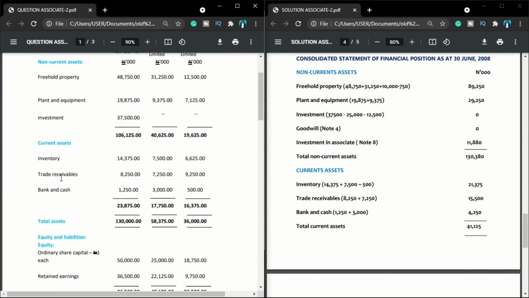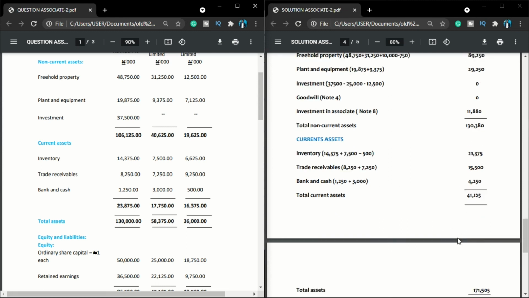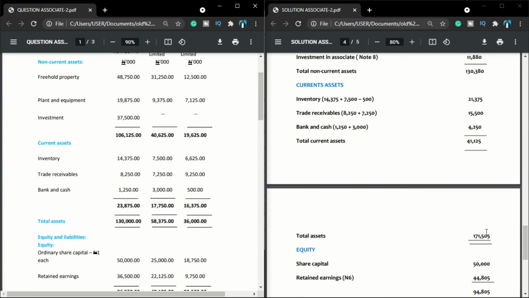After inventory, we have trade receivable. Parent is 8,250, subsidiary is 7,250. Adding both of them together gives me 15,500. Same thing too with bank and cash. I will come here, 1,250 and 3,000, giving me a total of 4,250. So therefore the total of my current assets, adding this together, gives me 41,125. So my total non-current assets plus my current assets will give me my total assets to the tune of 171,505. So you can see that we are 90% done in this question.